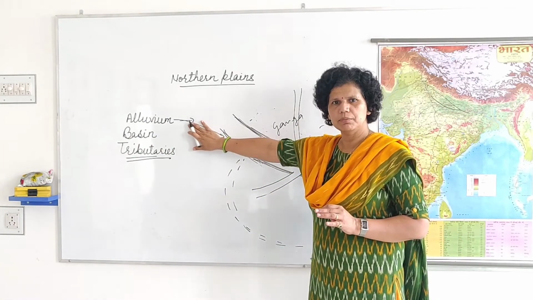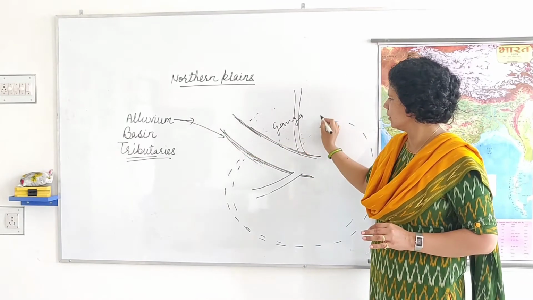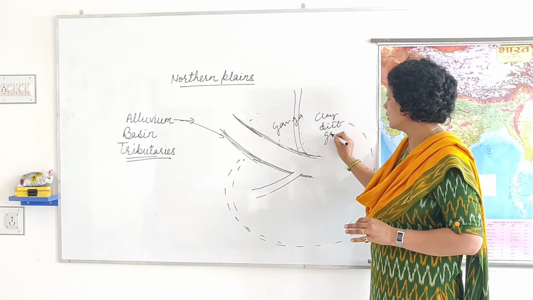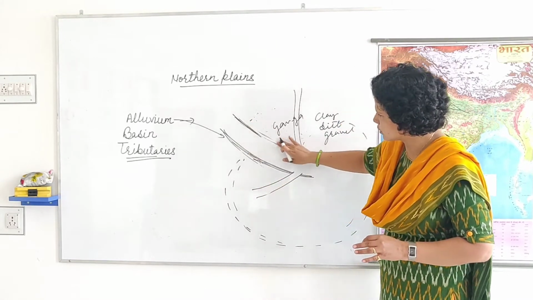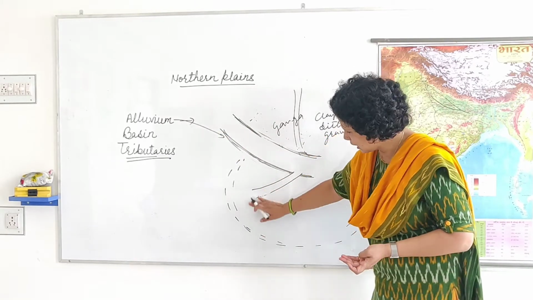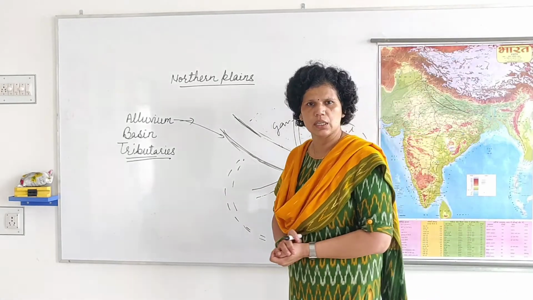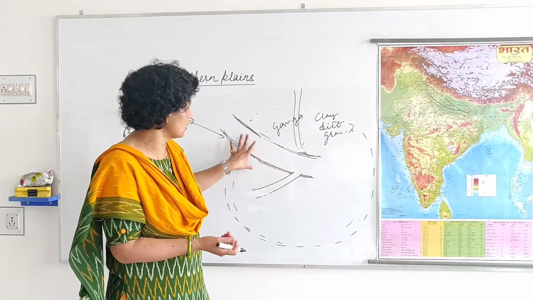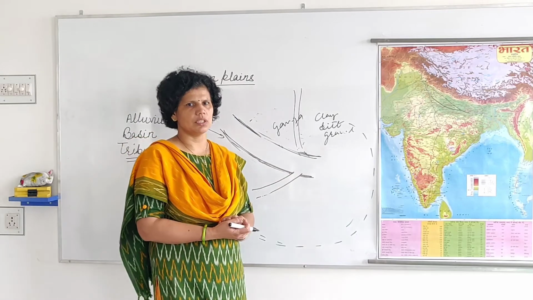Okay, students? So you know all three words. What is alluvium? Alluvium means deposition of clay, silt and gravel on the bank of the river. Then this area is known as alluvium. Then basin, the area which is fed by the river water is known as basin. And tributaries are the smaller rivers which join the larger river. Then these are known as tributaries.